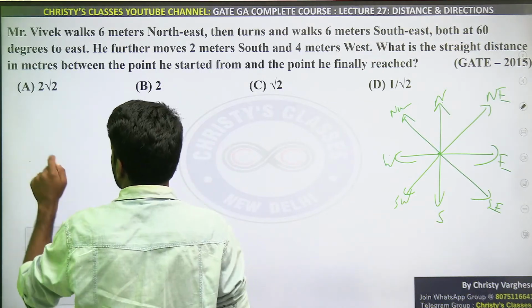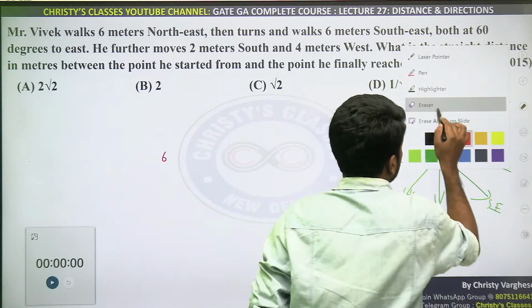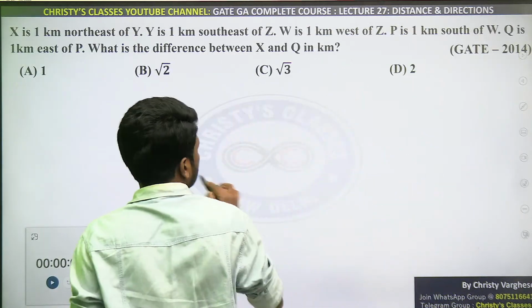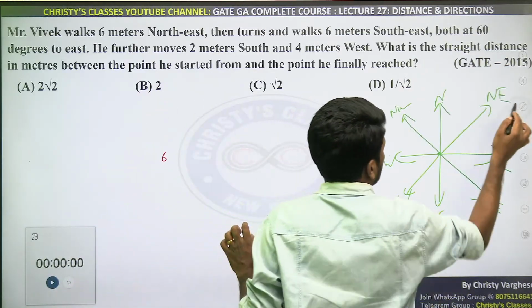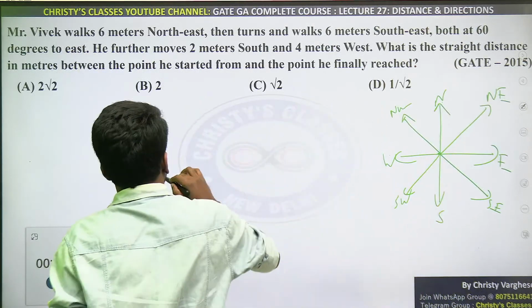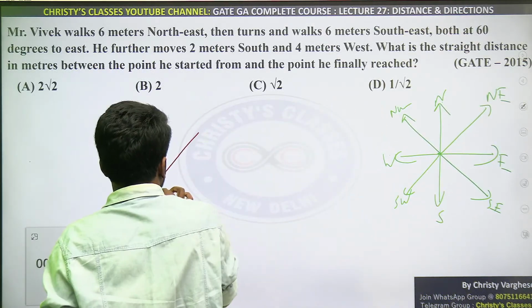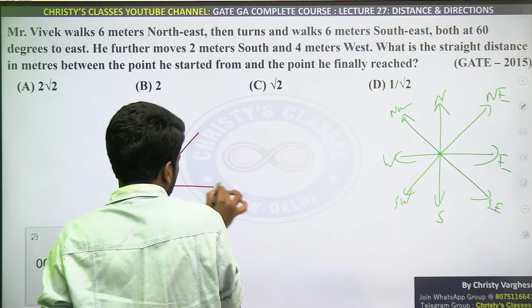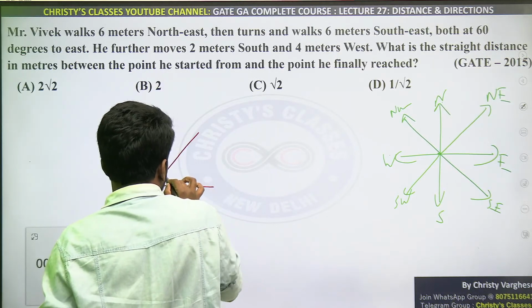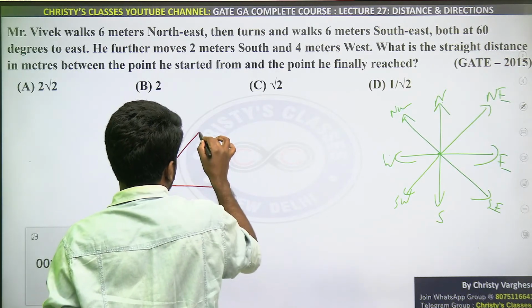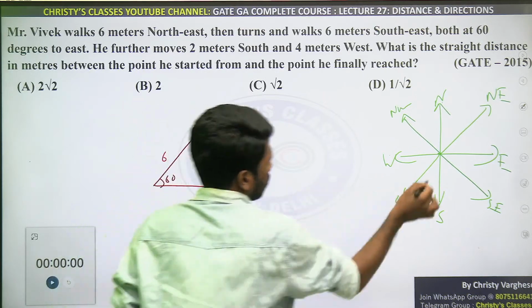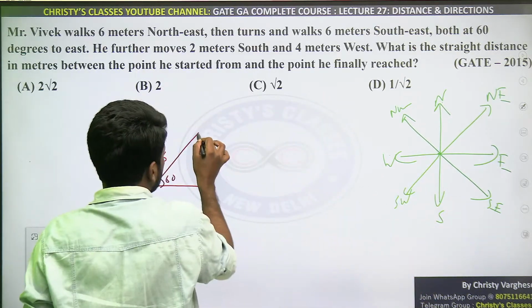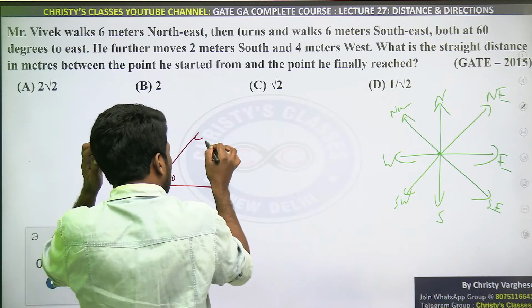Sorry. Yes, in the first case also that problem is there. I will show you. First 6 meter, this is 60 to the east. This is the east line, na? To this it should be 60 degree. And then from here, southeast is this direction. This angle should also be 60 to the east.